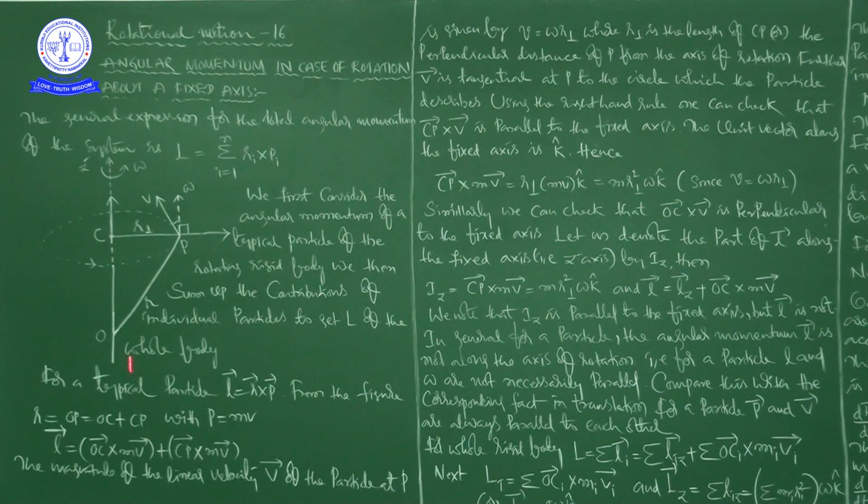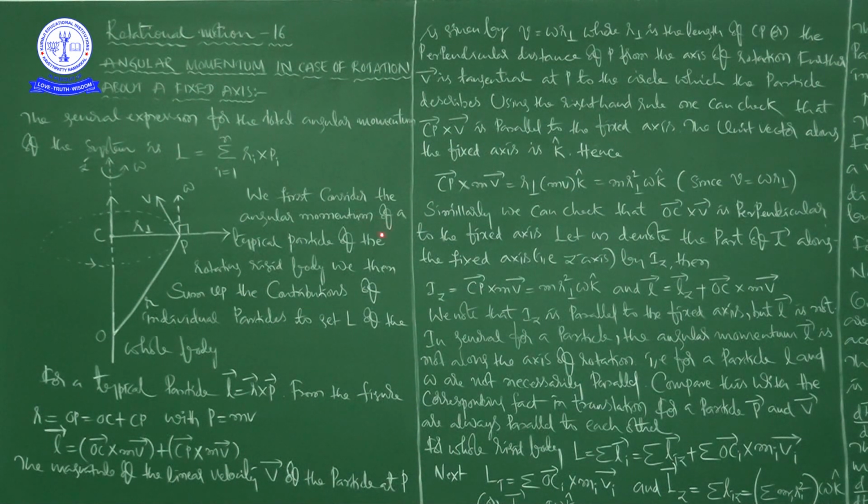This is the fixed axis, and this is the direction of angular velocity in which the body is rotating. Then there is the linear velocity, tangent to the circular path, at the point P. Here C is the center, CP is the perpendicular distance of the particle from the axis, and R is the distance of the particle from point O. This picture is important for us to discuss angular momentum in case of rotation about a fixed axis.